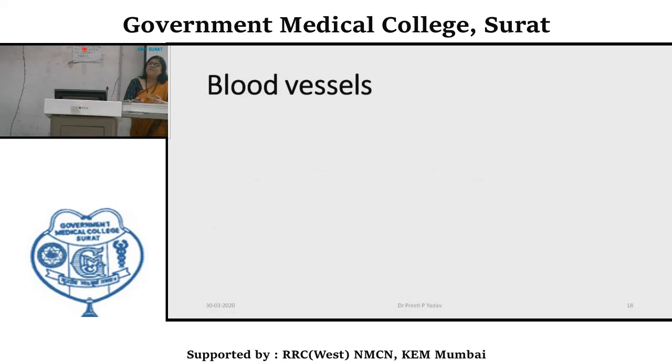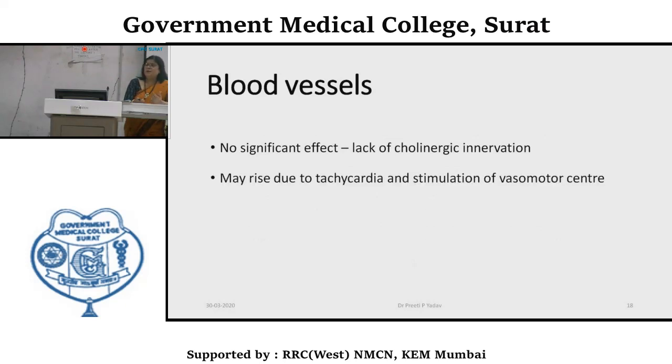Let's see the effects of atropine on blood vessels. No significant effects are there because most of the resistance vessels lack cholinergic innervation. But blood pressure may increase because of tachycardia and the CNS effect of these agents, like stimulation of the vasomotor center. They can completely block the fall in BP induced by cholinergic agents.